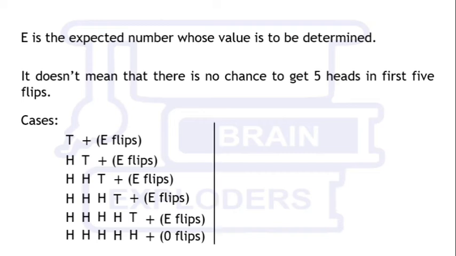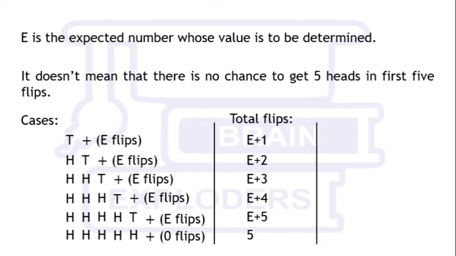Now let us see how many flips are there in each of these cases. In the first case, one tail, E flips are required to get 5 heads in a row. So in total there are E plus 1 expected flips. In the second case, one head, one tail and E flips are required to get 5 heads in a row. So in total there are E plus 2 flips. Similarly, in the first 5 cases we have E plus 1, 2, 3, 4, 5 respectively. But in the last case we got 5 heads in the first 5 throws immediately. So total flips over here are 5.